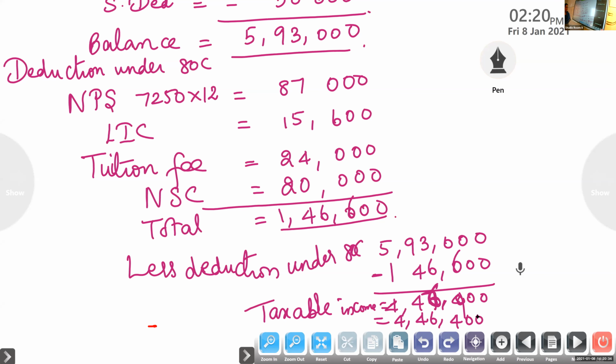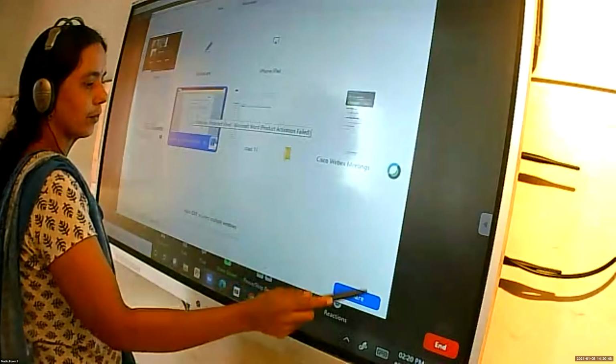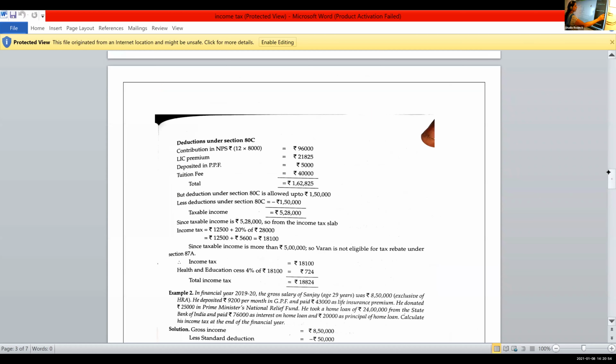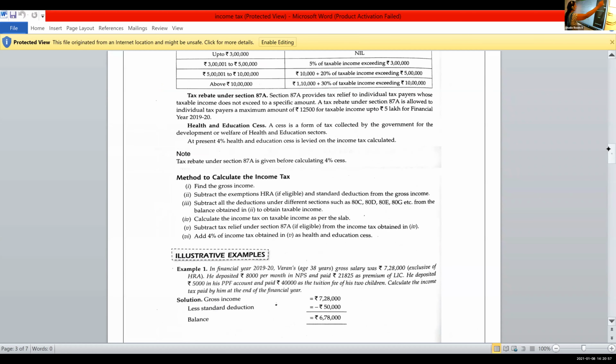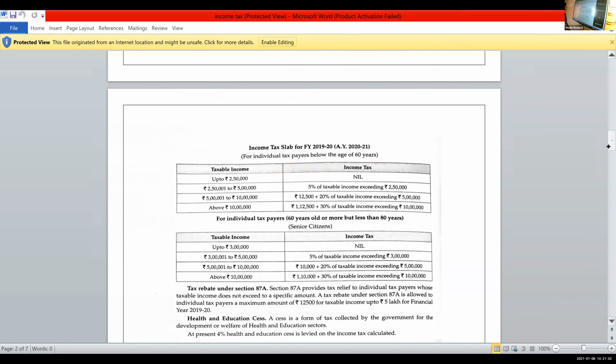Okay. So now go through, use your slab and find out which slab you will be using here. It is 4,46,400, isn't it? 4,46,000 means it is from 2,50,000 to 5 lakh, isn't it? So it is 5% of the taxable income exceeding 2,50,000.